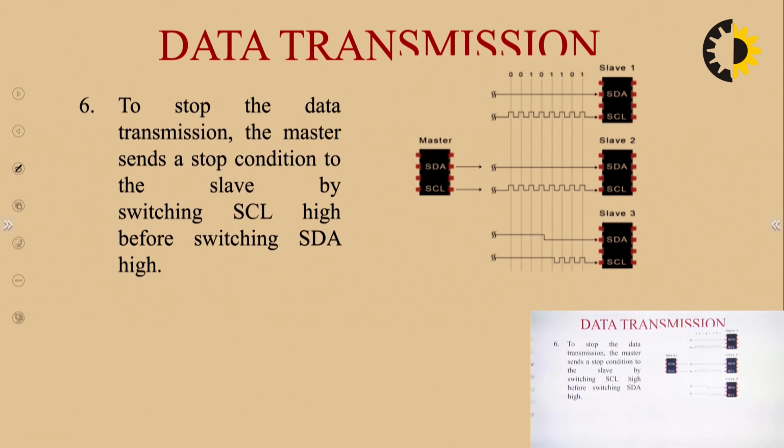Now to stop the data transmission, the master will do high to low. This is the switching of high to low line, SDA. Okay, on SDA, the master device will send high to low signal to indicate that yes, now the data has been transmitted successfully. I have received the acknowledgement, and now this is the stop bit. Now I want to stop the transmission. So this is the entire process of data transmission in I2C, which is controlled with the help of messages.